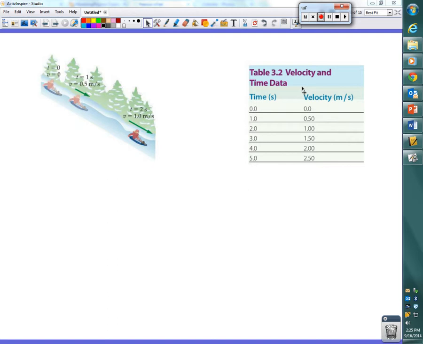Okay, so what is the acceleration of this kid as he's sledding down the hill? 0.5 meters per second squared, right? So the acceleration of this kid is equal to 0.5 meters per second squared. So let's talk about it. Let's take a look at this number right here.